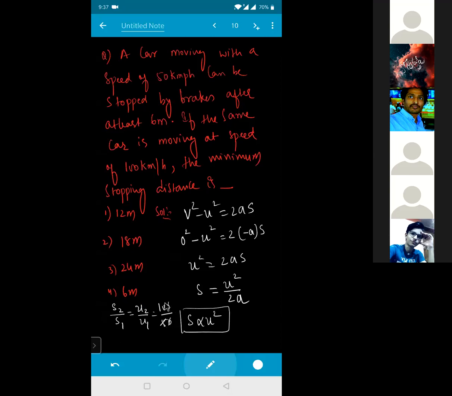So this one is gone. 5 ones are 5, 5 twos are 2. This whole thing is a square, so this also becomes a square. So how much will it be? S2 divided by S1 is equal to 5 ones are 5, 5 twos are 2, 2 square is nothing but equal to how much for me? 4. So S2 will be equal to 4 times S1. S1 is traveling how much distance? 6 meters. So this will be equal to how much? 24. So 24 will be the answer.